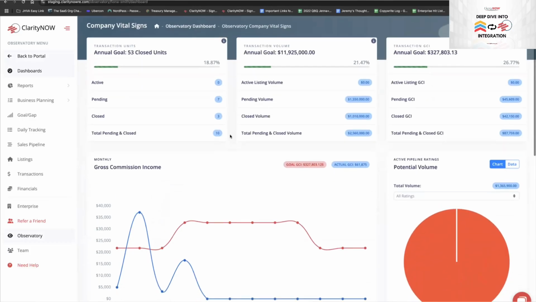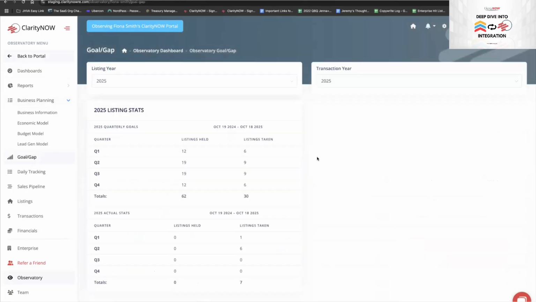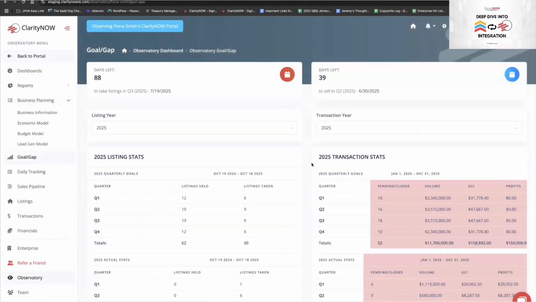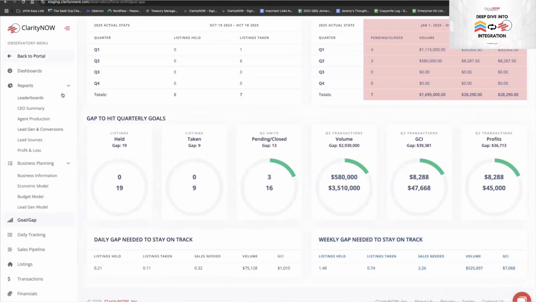I'm now inside her portal, where I can see that her goal is to net $150,000, which, based on the economic model, means she's got to do 53 units. I can see her goal gap, how much time she has left, and what she has to do in the next 7 days to stay on track. And I can check all of her own conversion reports and her cash flow, etc. So you have access to all this in the team functionality.